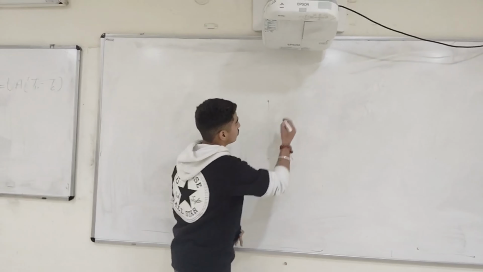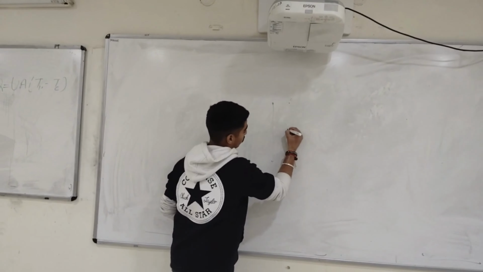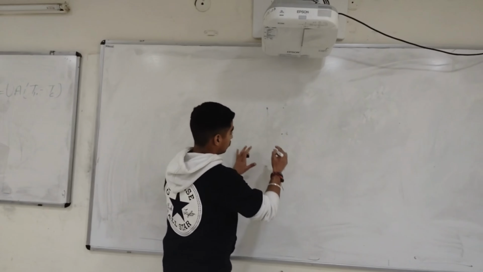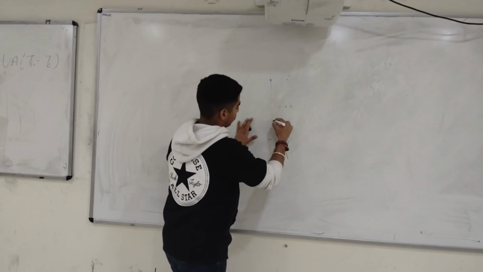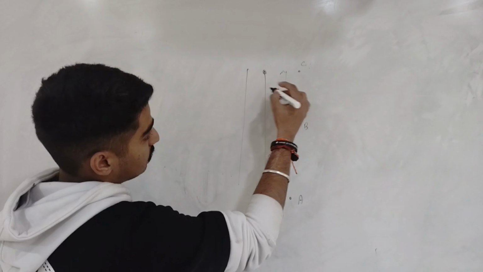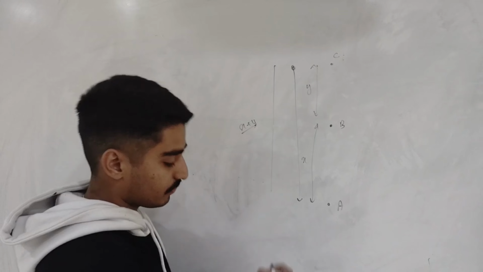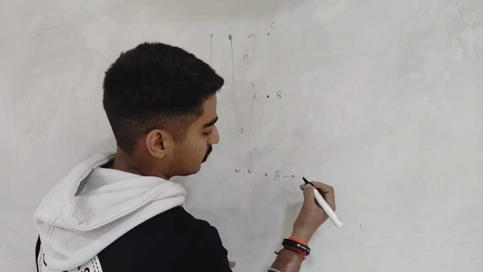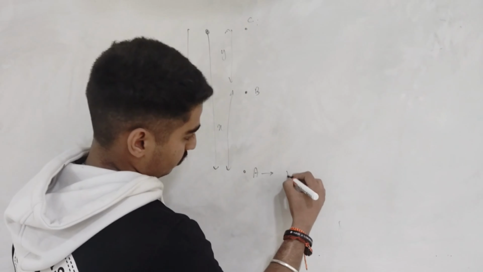Consider 3 points. Firstly, that point is C, that point is B, and that point is A. The height difference between C and B is x, and between B and A is y. And the total height is x plus y. Talking about the potential energy and kinetic energy, first of all, at point A.